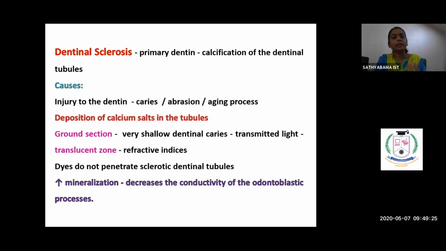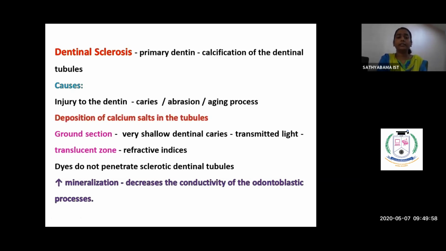The dentinal tubules become sclerosed by the deposition of calcium, mainly the calcium salts. So in a ground section, how does it appear? It appears as a very shallow dentinal caries, and in transmitted light, it appears as a translucent zone. This variation is because of the refractive indices. Since it is a calcified structure, it does not allow any dye to penetrate through the dentinal tubules.